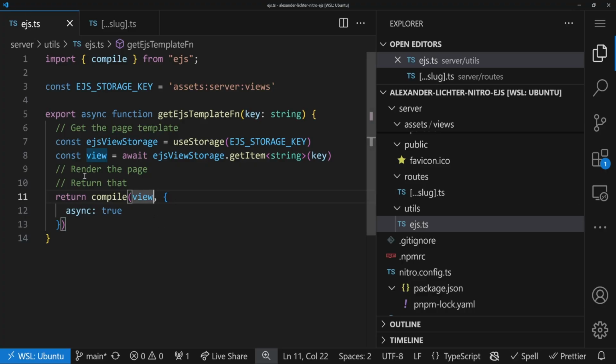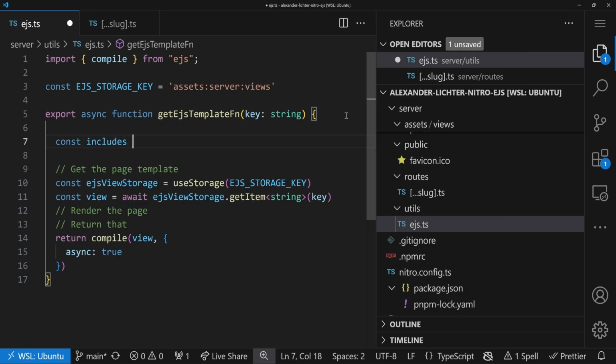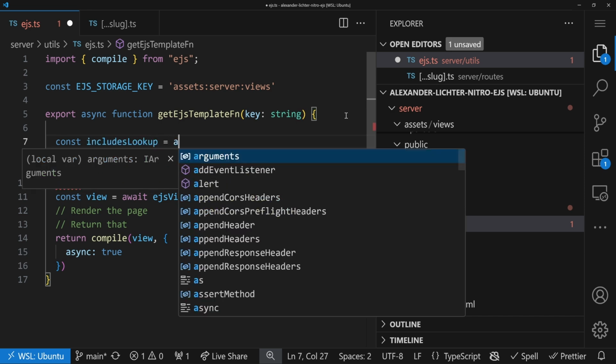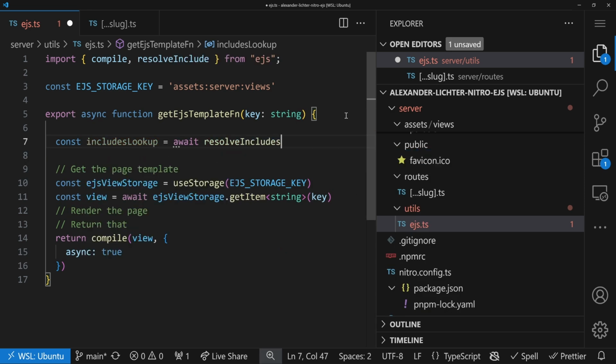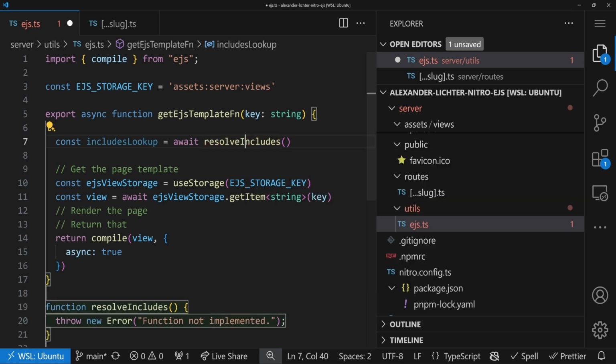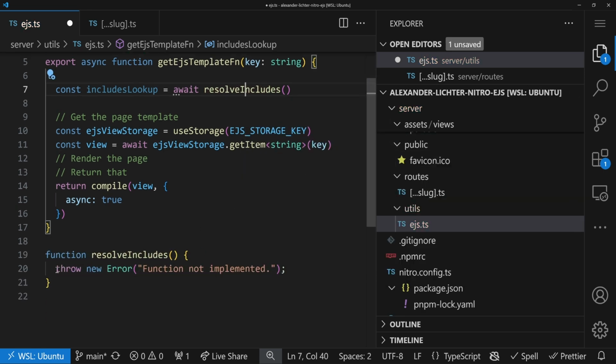Back to the EJS, here we have to do a bit more work then. The page template works totally fine, but in here we need to do a bit more because we want to properly include all the content. So what we want to do is, probably before here, we say const includes lookup. We want to resolve the includes, not with an EJS function, unfortunately, because we have to write our own, but luckily it won't be that tricky. So we can just say, okay, let's create a function, resolve includes, and we're fine.